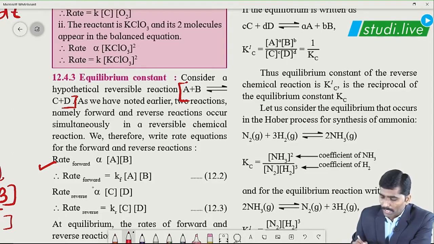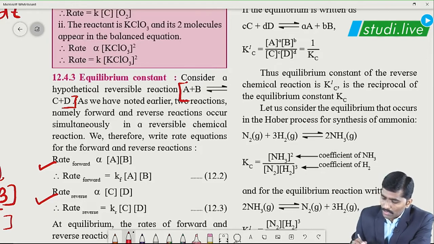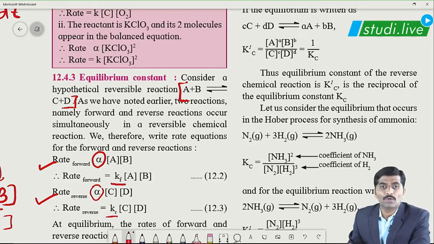So the rate of the backward or reverse reaction is directly proportional to the product of concentration of C and concentration of D.